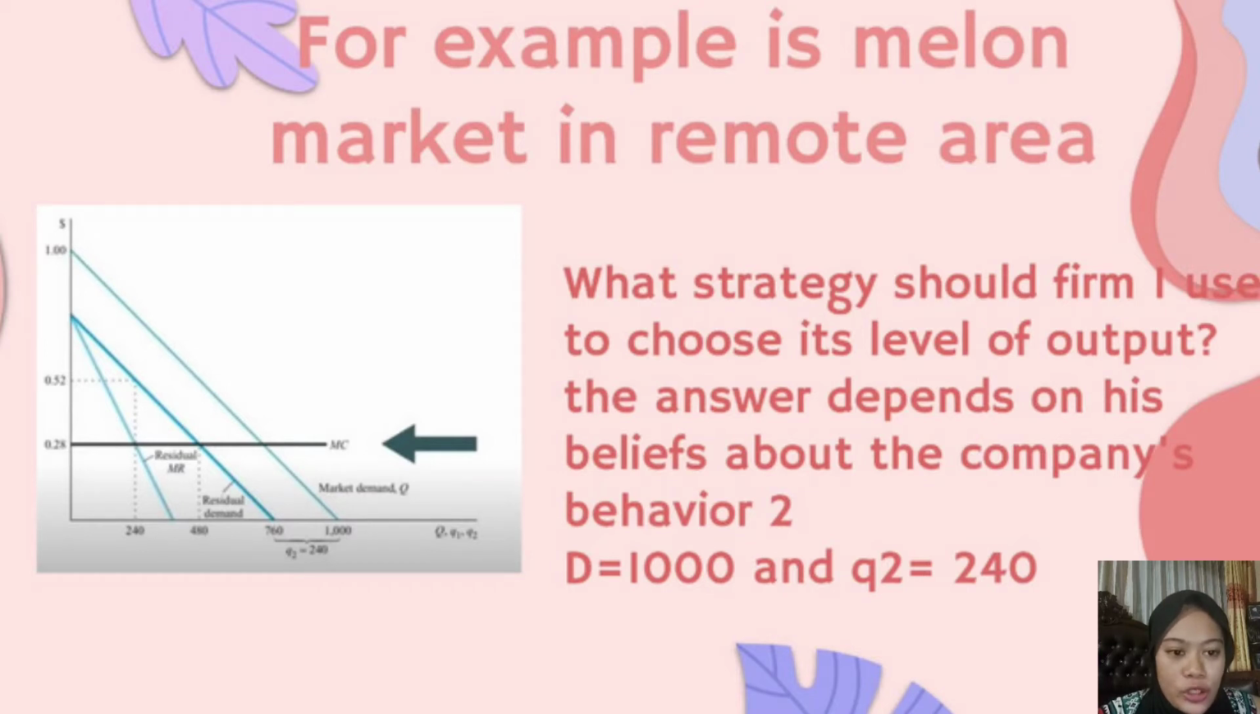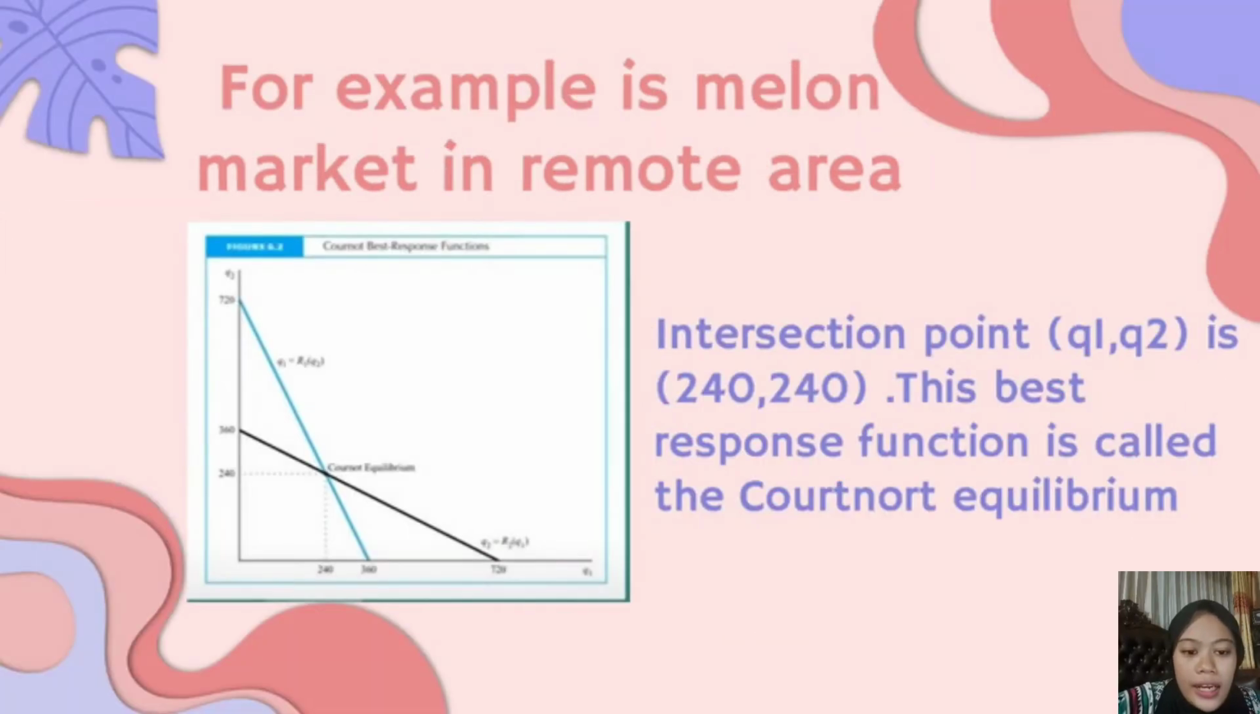What strategy should be used by firm 1 to choose its level of output? The answer depends on its belief about the behavior of firm 2. If firm 1 believes firm 2 will sell Q2 melons, then firm 1 sells all melons demanded by the market except for those sold by firm 2. Assume firm 2 sells 40 units, then firm 1's demand curve is the curve derived from the market demand curve but shifted to the left by 40 units. This curve is called the residual demand curve.